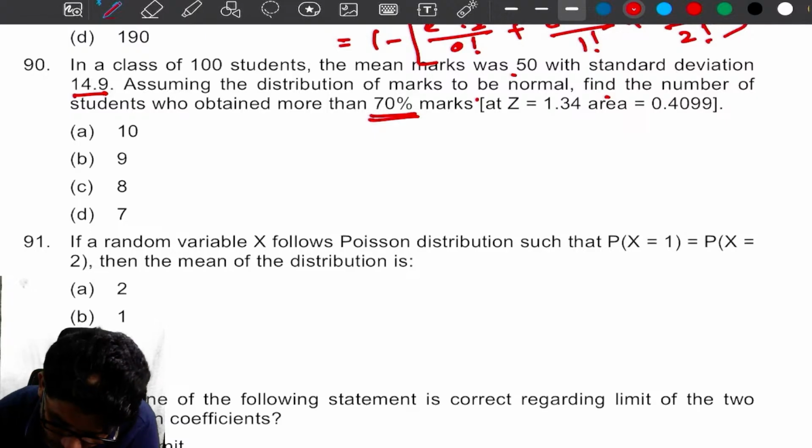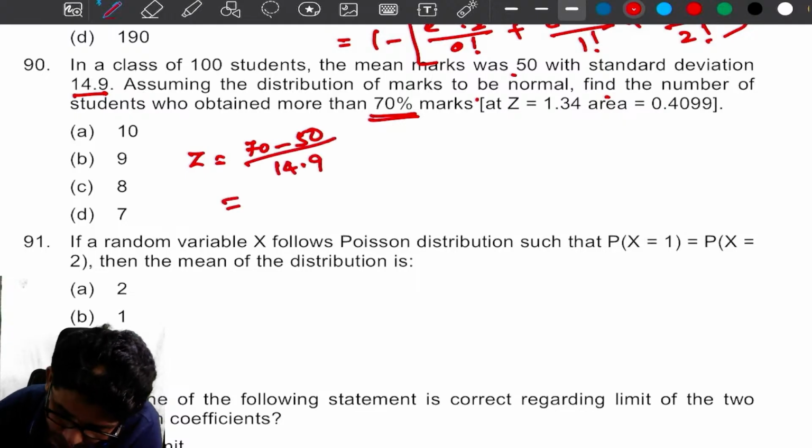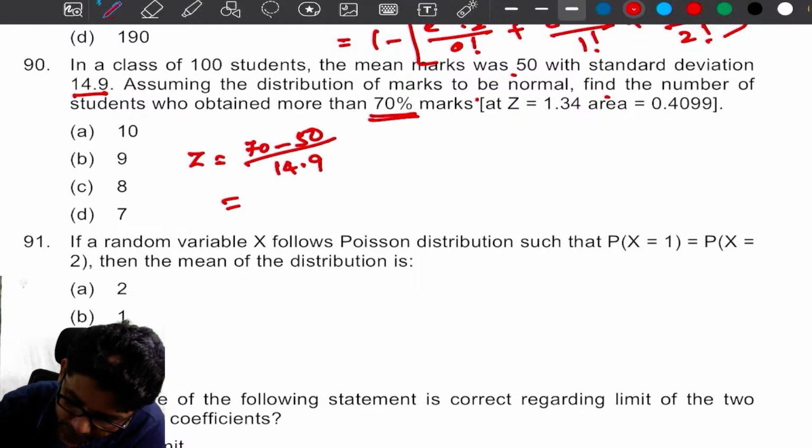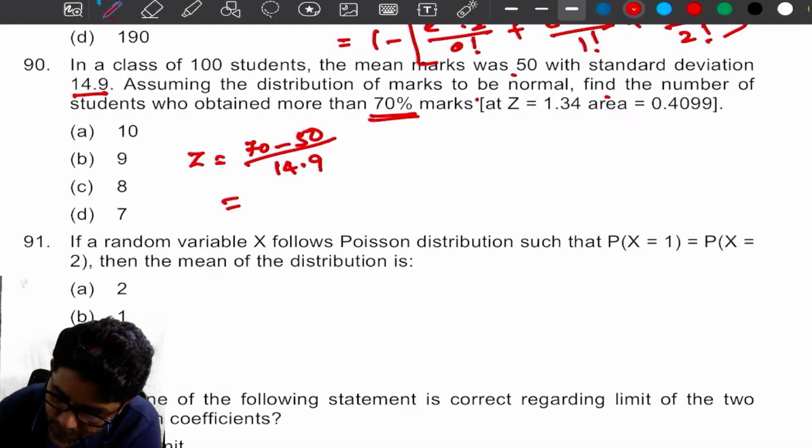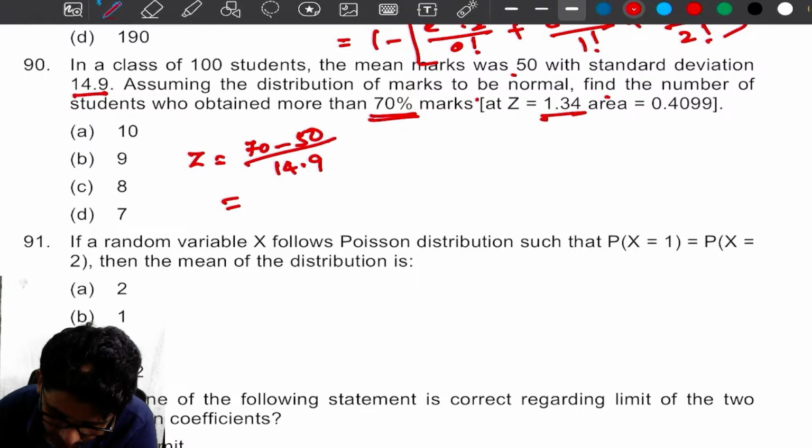Yes, listen here. What is given? Z equal to x minus mu. What is x? 70 minus mu 50, divided by 14.9. Tell me what is it? 20 divided by 14.9 is 1.34.